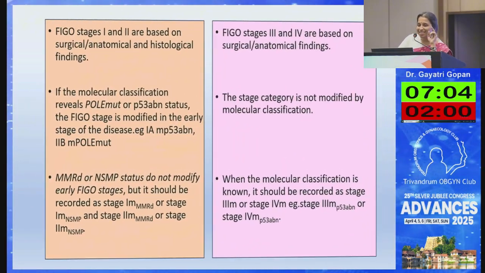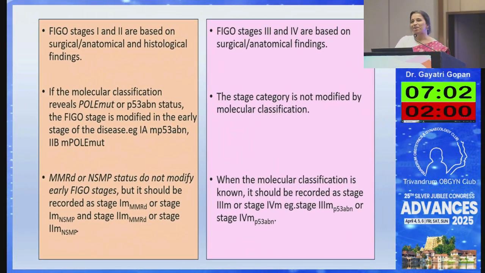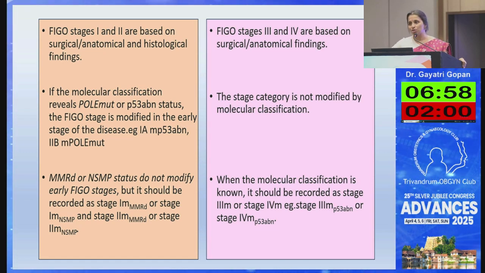And in the staging, in addition to all these complications, they have asked us to include the molecular subtype also. So if we know the molecular subtype, what do we do? If it is 1A, and we know the molecular subtype, we write M, and what is the abnormality? So it is 1A, molecular subtype is done, and P53 mutant. That is what is recommended in the newer classification.